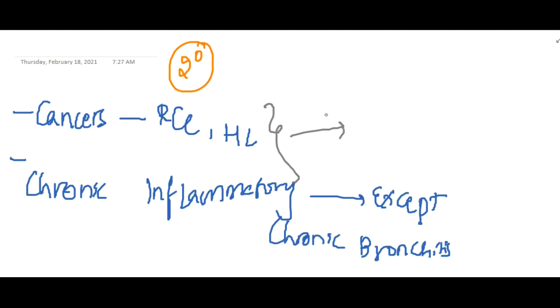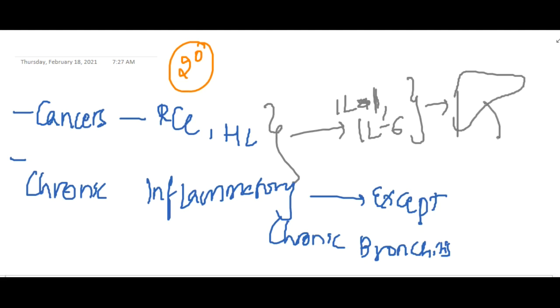All these are associated with interleukin 1 and interleukin 6, which will activate the liver. The liver will then produce serum amyloid associated protein, leading to the deposition of AA amyloid. So this is secondary amyloidosis, two types.